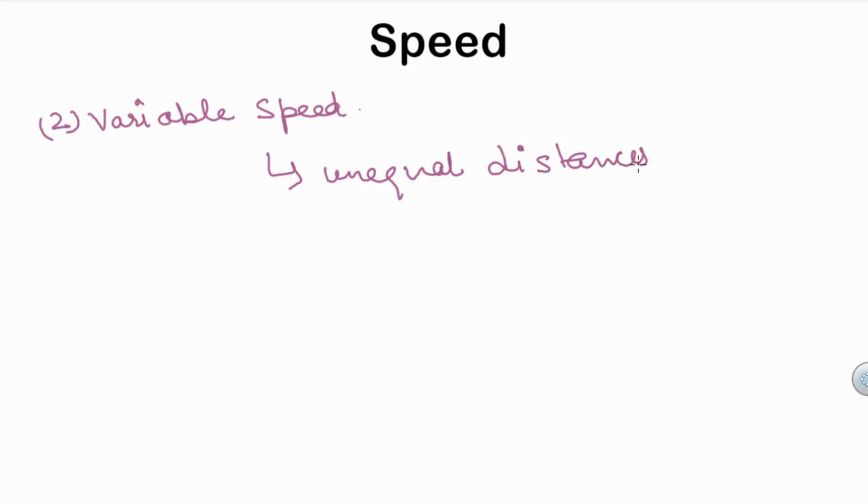Now the second type of speed is variable speed. An object is said to be moving with variable speed if it covers unequal distances in equal intervals of time.